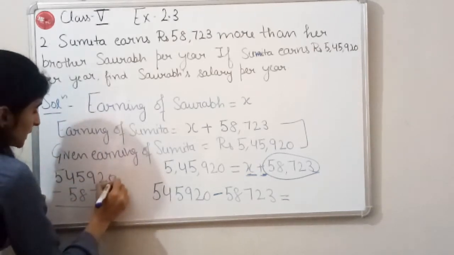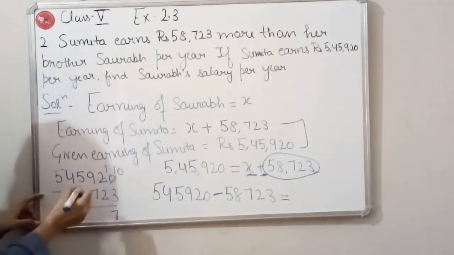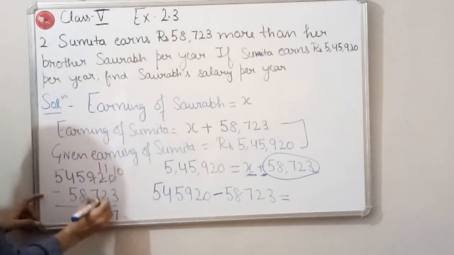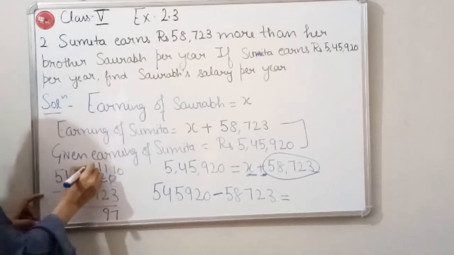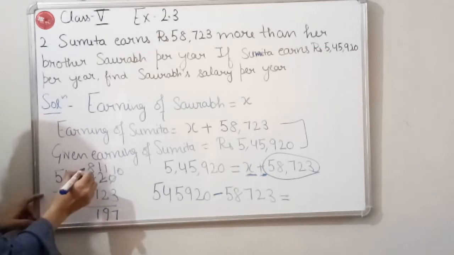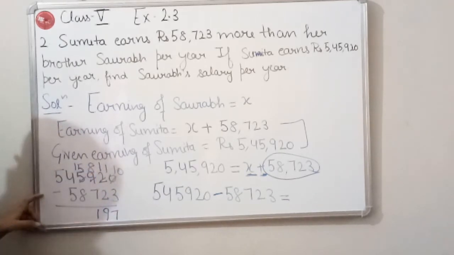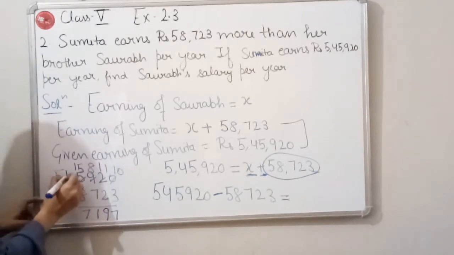Okay, so 10 minus 3 is 7. This will become 1. Again we will take one borrow. 11 minus 2 is 9. This will become 8. 8 minus 7 is 1. And then we will take one borrow from this 4. This will become 15. 15 minus 8 is 7. This will become 3.